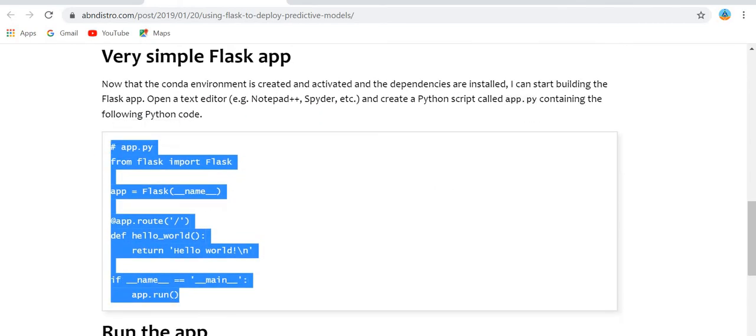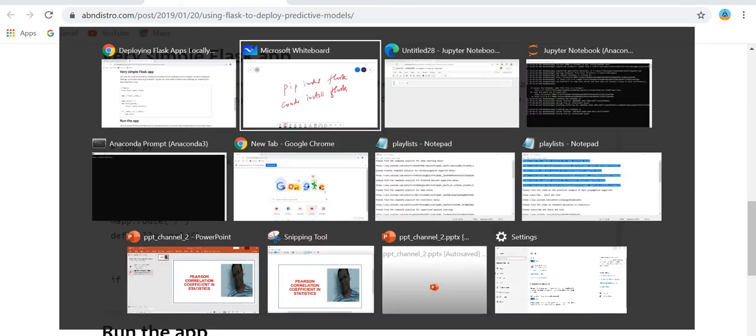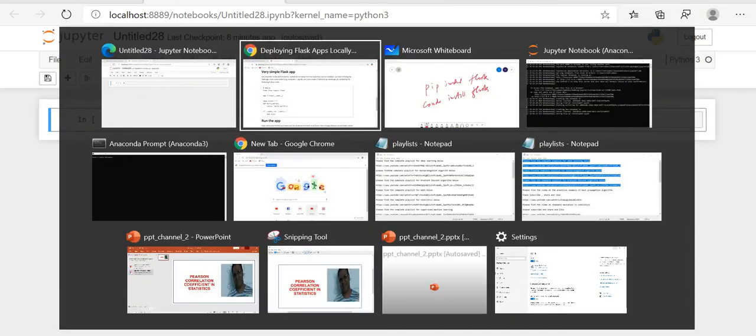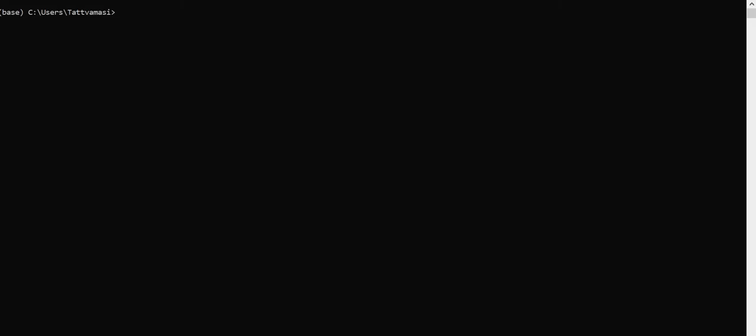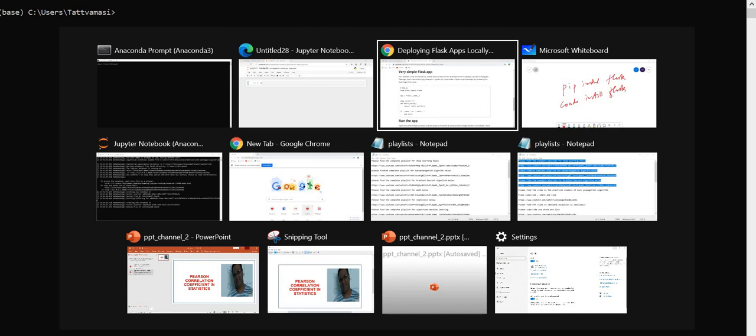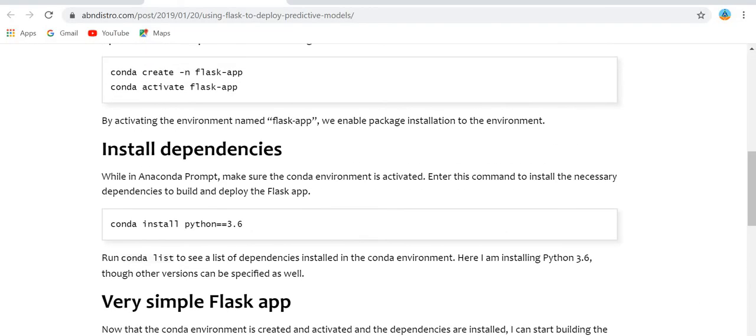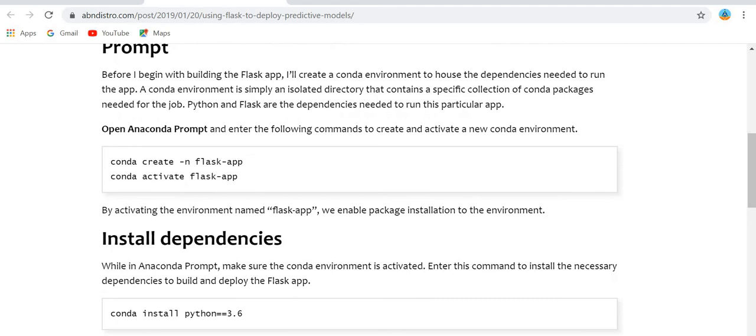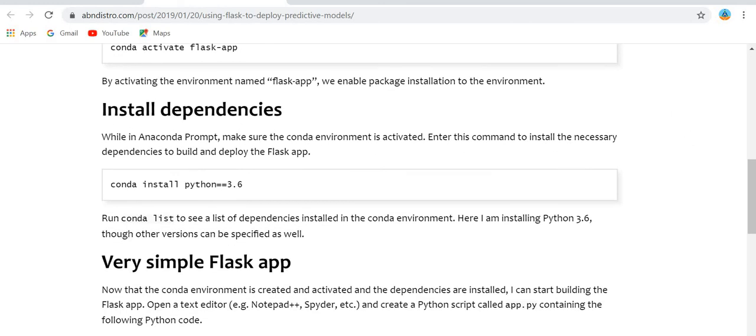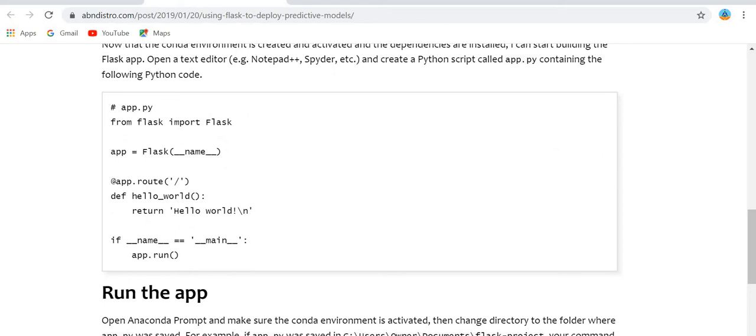So I will go to my Jupyter notebook here. If you want to see the Anaconda prompt, this is the Anaconda prompt I have. Here you can run these commands that I have shown you. I have already done it. Those commands, conda create -n flask_app, conda activate flask_app, conda install python, will create an environment for this Flask app server. I have done it previously.